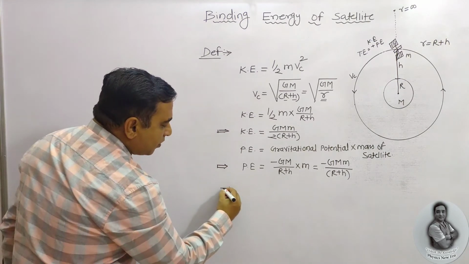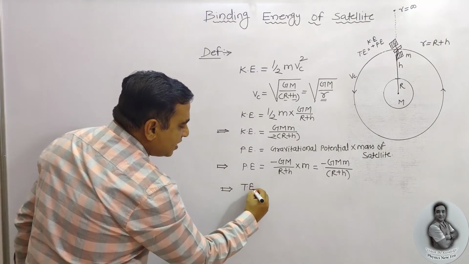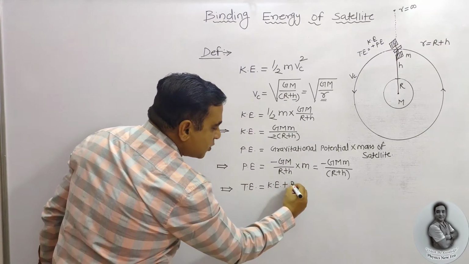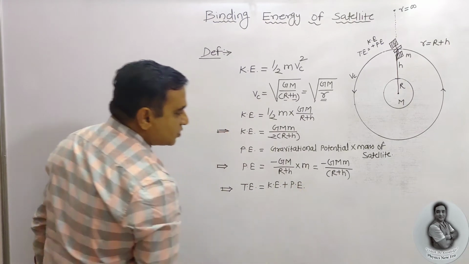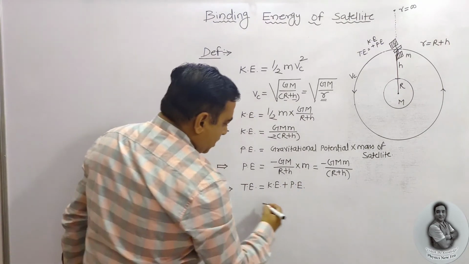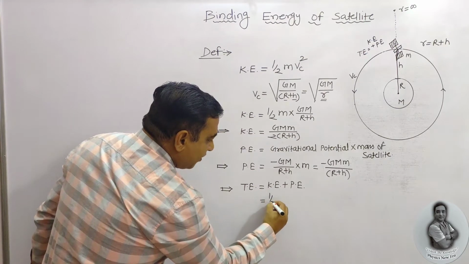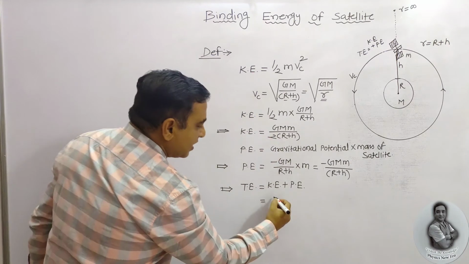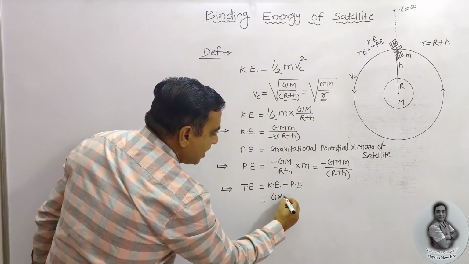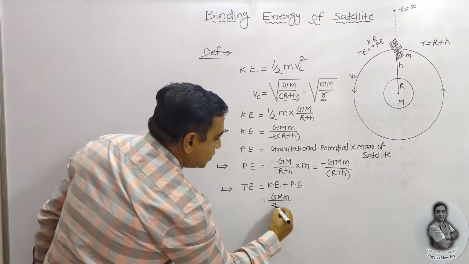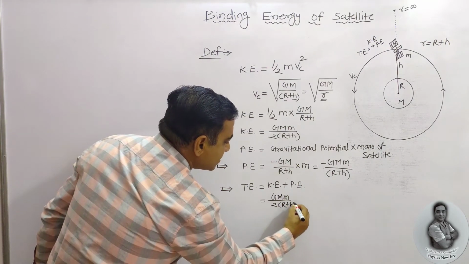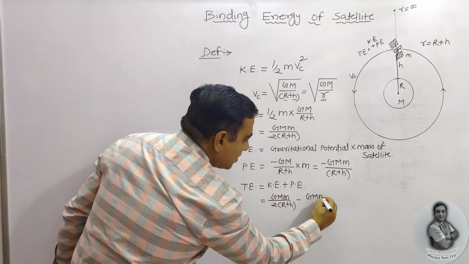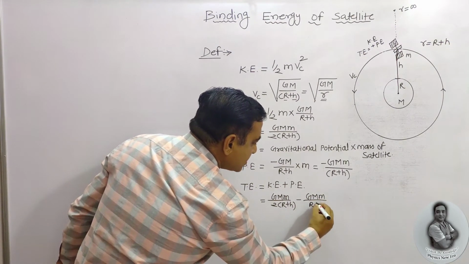We know the total energy formula, that total energy is equal to kinetic energy plus potential energy. So substitute one by one. After substituting, it is GM upon 2 in bracket r plus h minus GM upon r plus h.